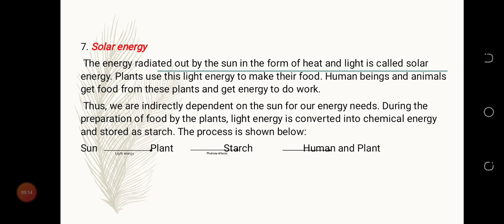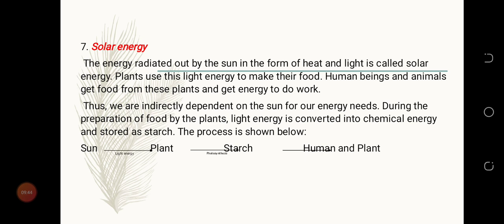And we'll talk about solar energy. The energy radiated out by the sun in the form of heat and light is called solar energy. Plants use this light energy to make their food. Human beings and animals get food from these plants and get energy to do work. Thus, we are indirectly dependent on the sun for our energy needs.